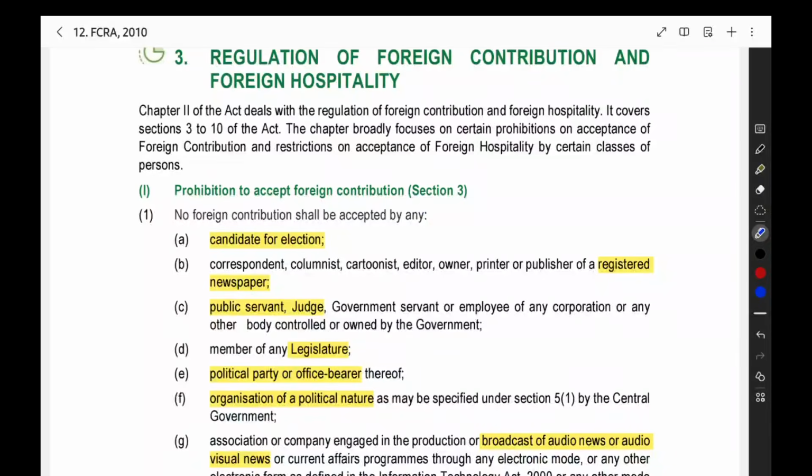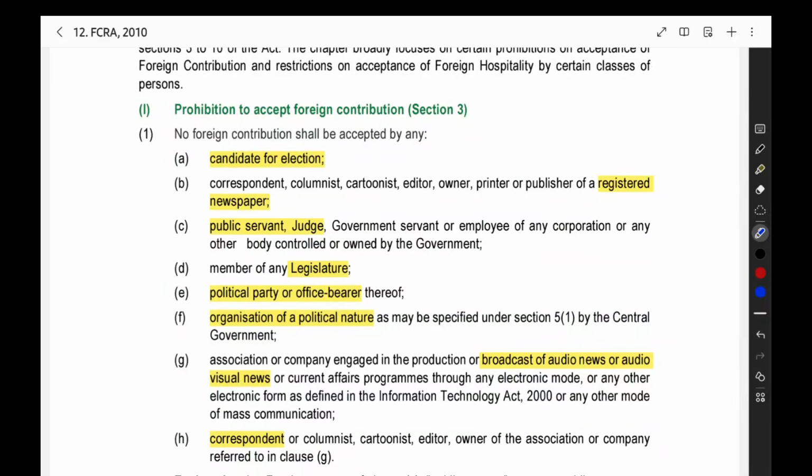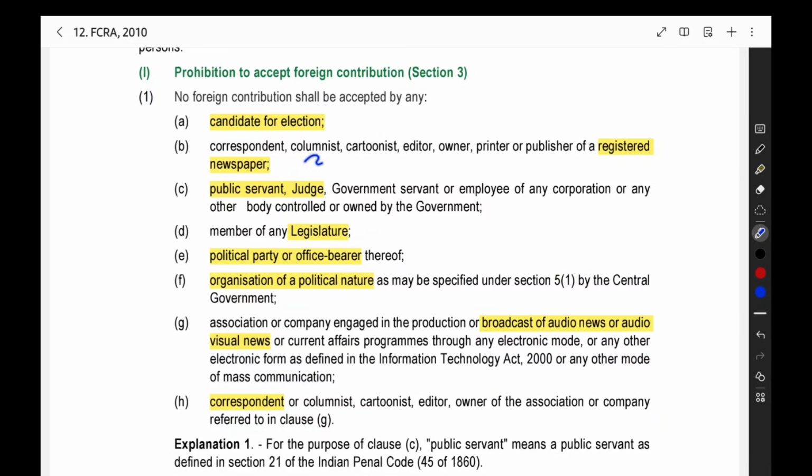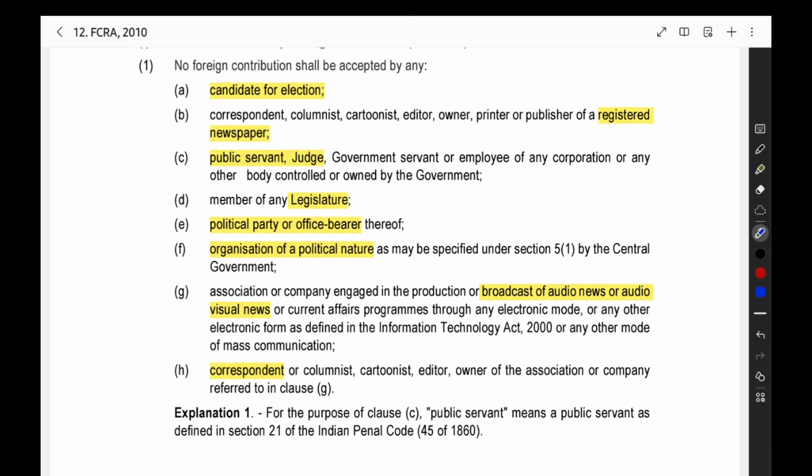Now we are going to see section number 3, prohibition to accept foreign contribution. Some people cannot accept foreign contribution. It is not allowed. Who are these people? Those are the influential people in our country, like candidates for election. If you are standing in an election, you should not receive any foreign contribution. Then, a correspondent or columnist of a registered newspaper: foreign entities should not control our newspapers. So these people also come under the list. They should not receive any foreign contribution.